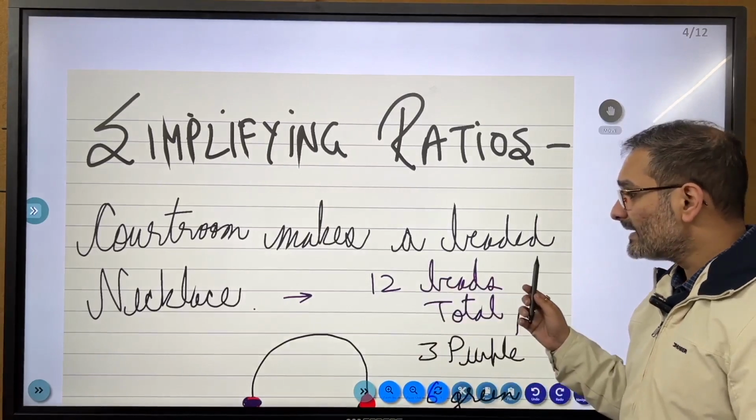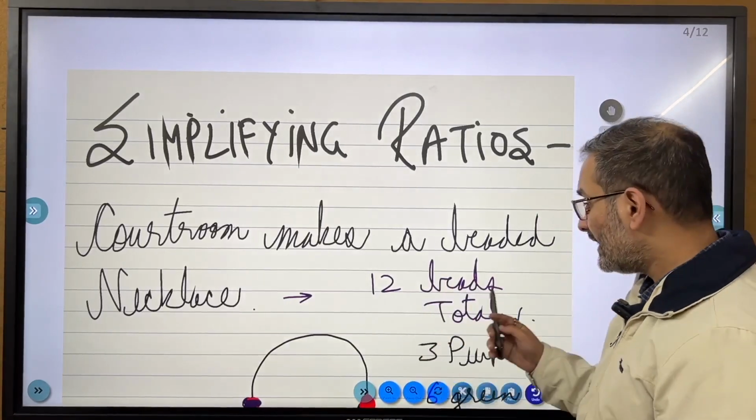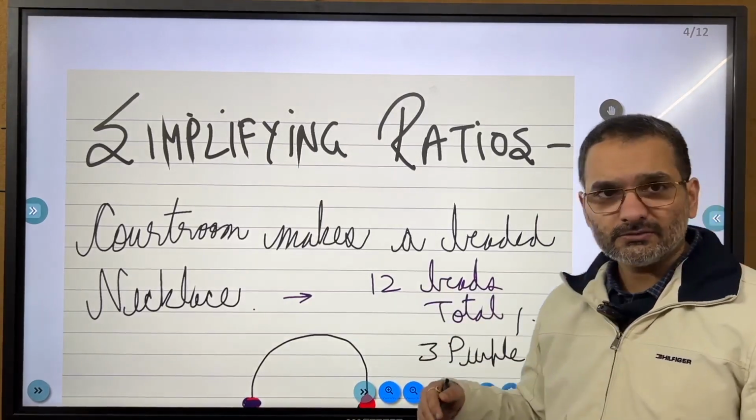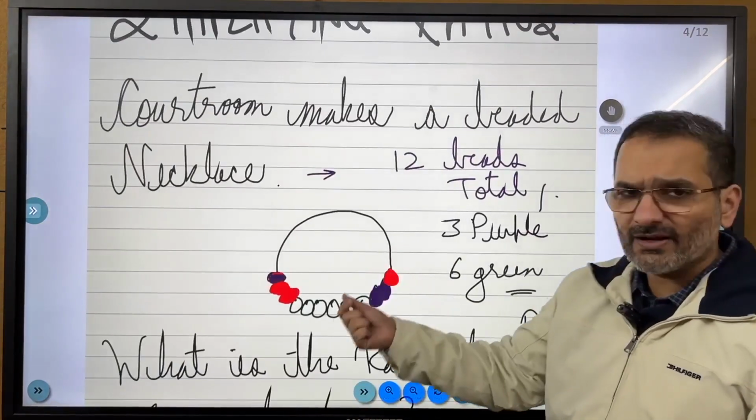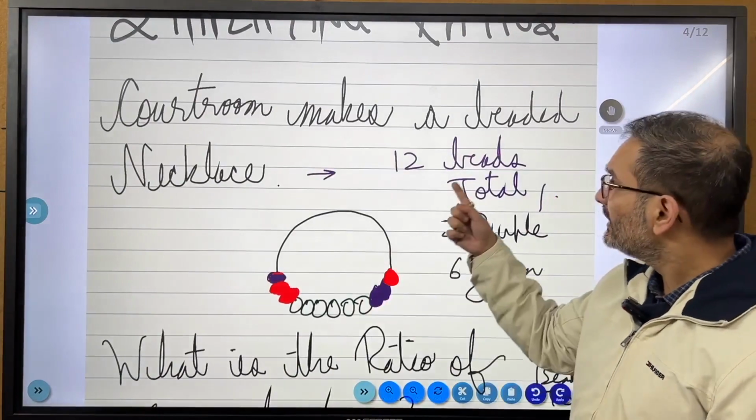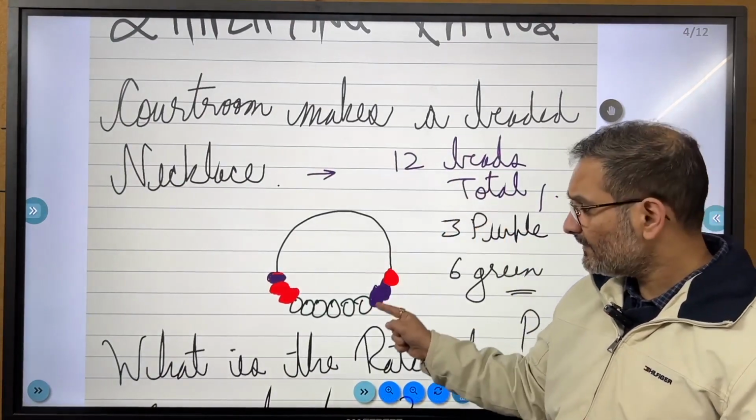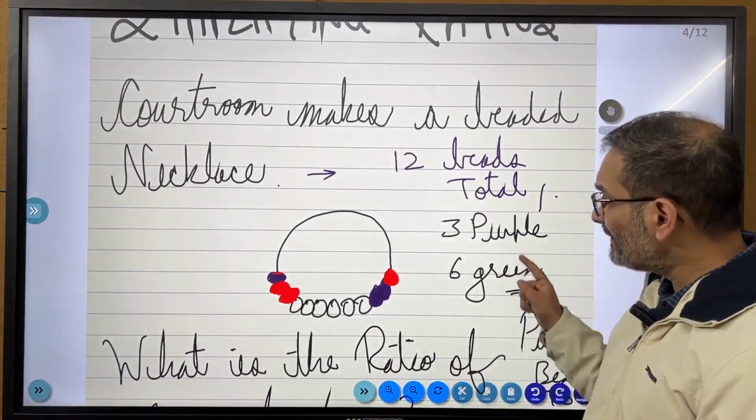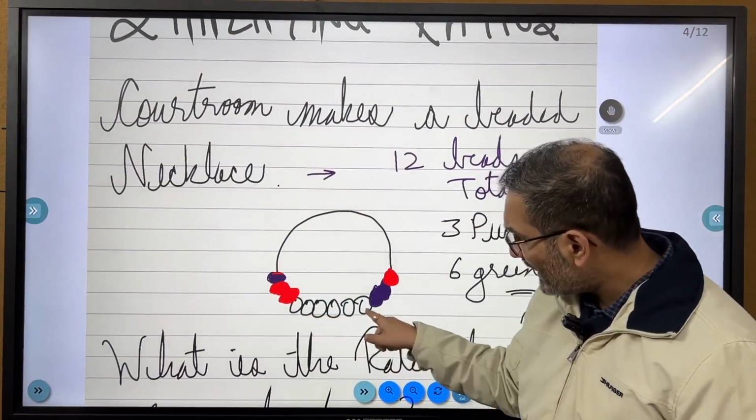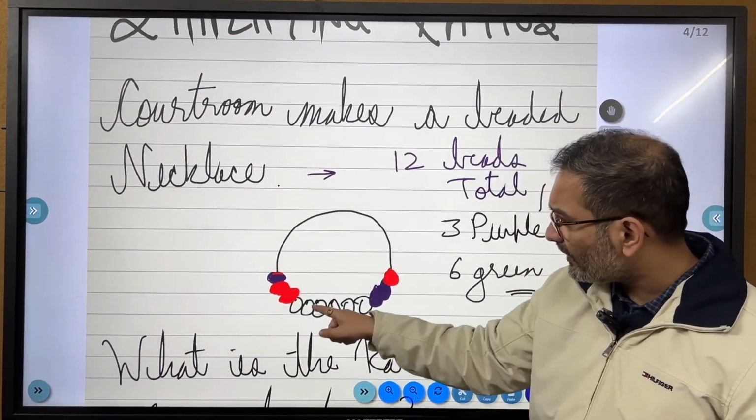Courtroom makes a beaded necklace. Great. And uses 12 beads in total. Great. Okay. So you're using 12 beads. तो ऐसे वो beads वाला necklace और जैसे बच्चे खिलौने वाले आते हैं. 12 beads total are being used to make the necklace. 12 bead use किए गए. 3 are purple, 6 are green. Hopefully ये black नहीं है, ये green है. I think वो board के contrast से ये black.